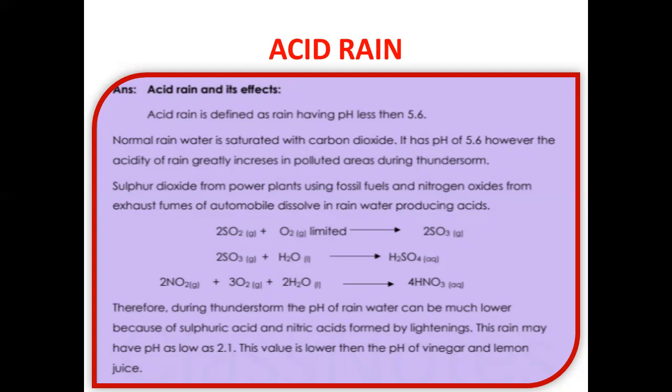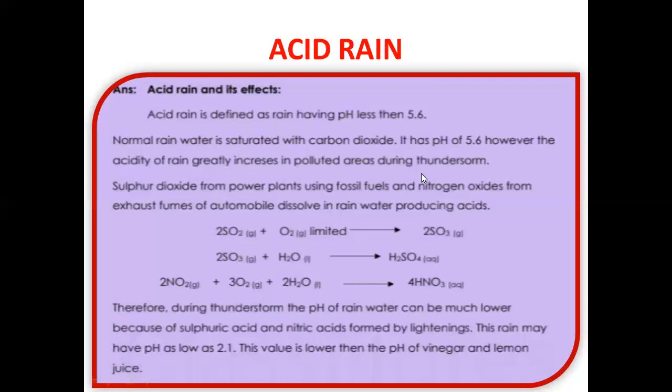So carbonic acid is a weak acid, and this acid decreases the pH of normal rainwater from 7 to 5.6, because you know that normal water is neutral, it has pH 7, but due to the presence of carbonic acid, a weak acid, in rainwater, because rainwater dissolves the carbon dioxide present in air, its pH decreases to 5.6. So 5.6 is the pH of normal rain. However, the acidity of rain greatly increases in polluted areas during thunderstorms.